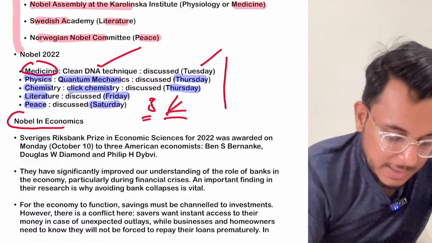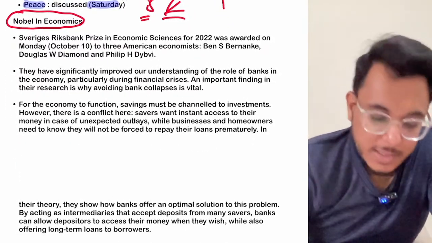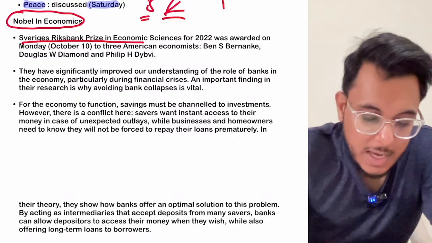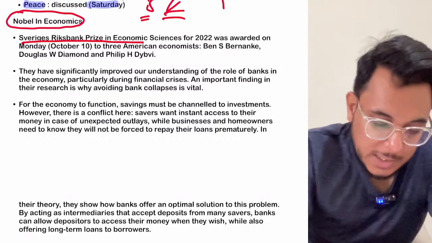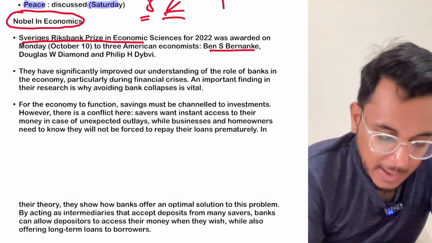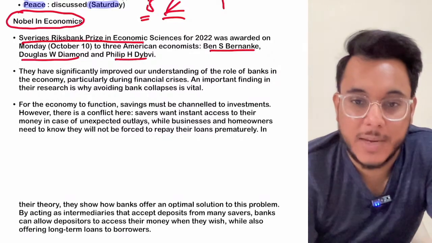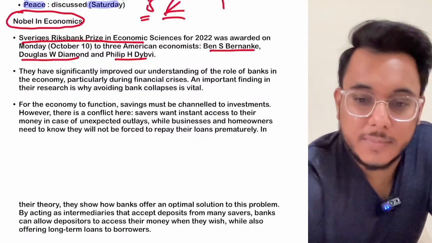Now the 6th Nobel Prize is the Nobel Prize in Economics. The Sveriges Riksbank Prize in Economic Sciences is also called the Nobel Prize in Economics because it is funded by the Riksbank. It has been provided to 3 economists: Ben S. Bernanke, Douglas W. Diamond and Philip H. Dybvig. Now why have they been given the Nobel Prize? Because, guys, just a minute.